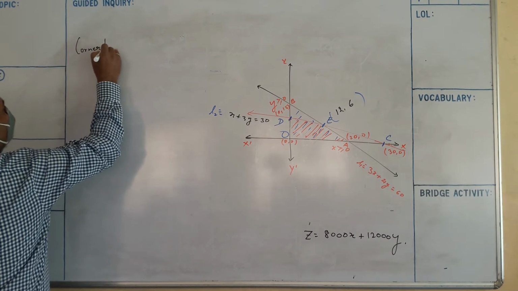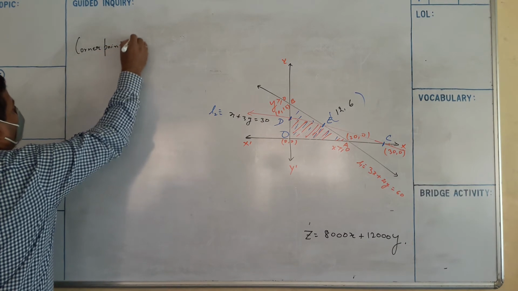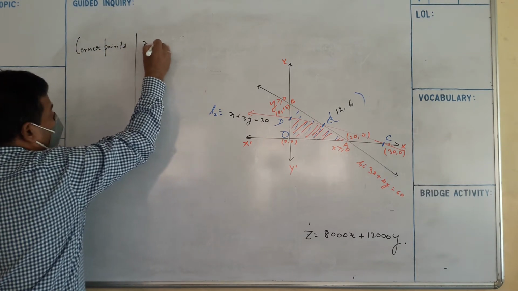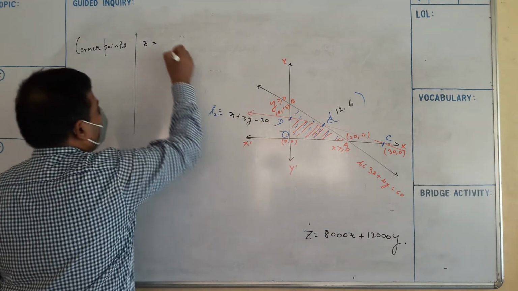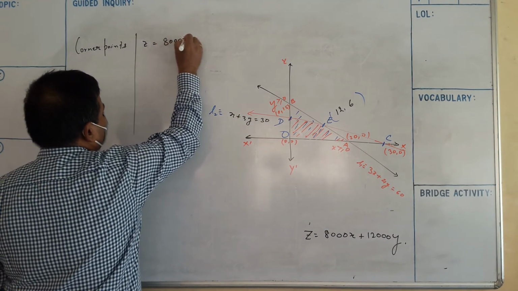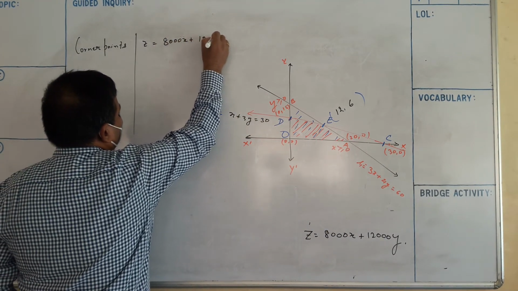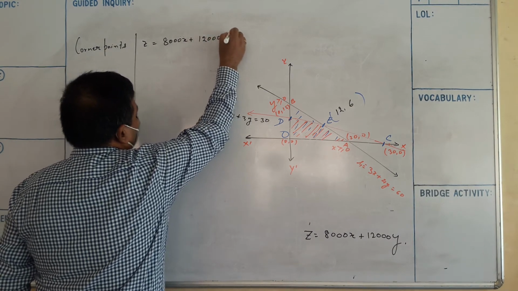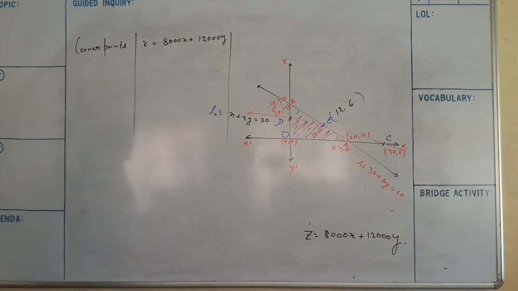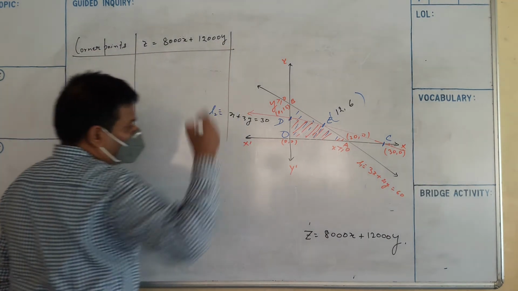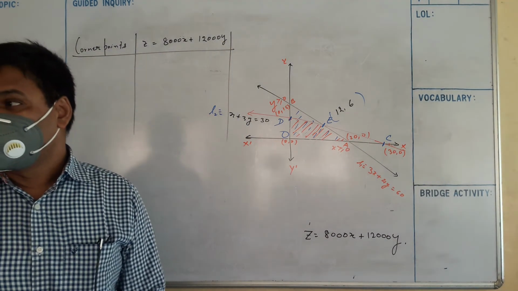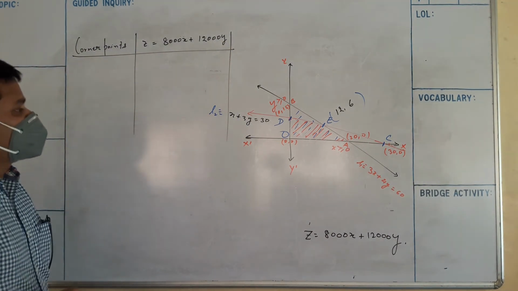And here Z is equal to 8,000x plus 12,000y. Now the corner points of the feasible region.